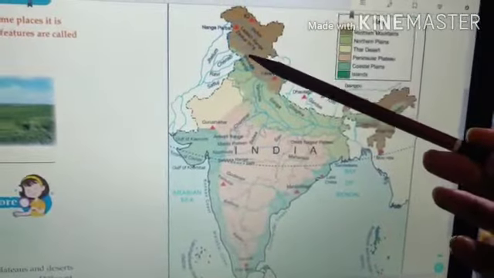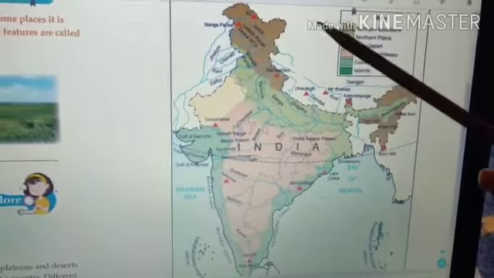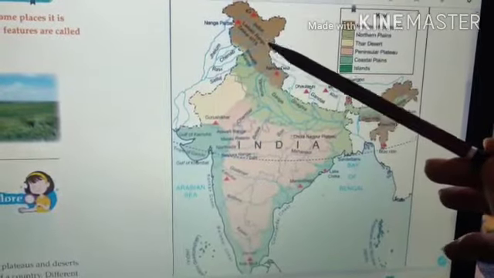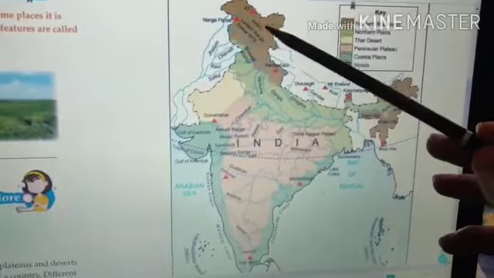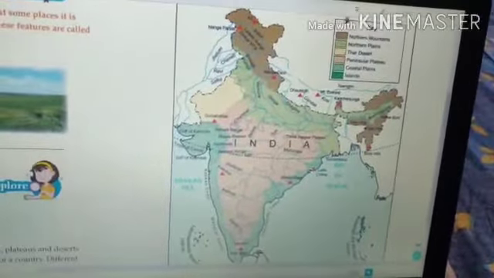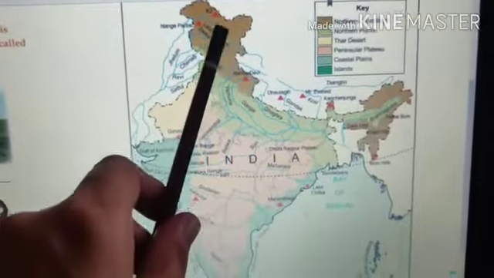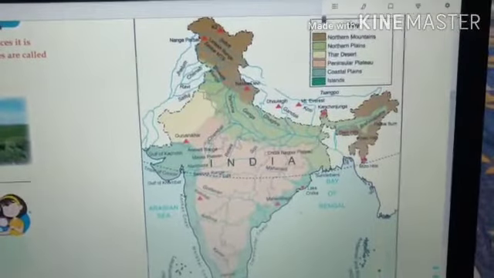So here is the map of India. We will discuss the northern mountains. These are located in the north of India. You can see the brown shaded part in the map. All of this brown shaded part is part of the northern mountains. So let's know what the northern mountains are.